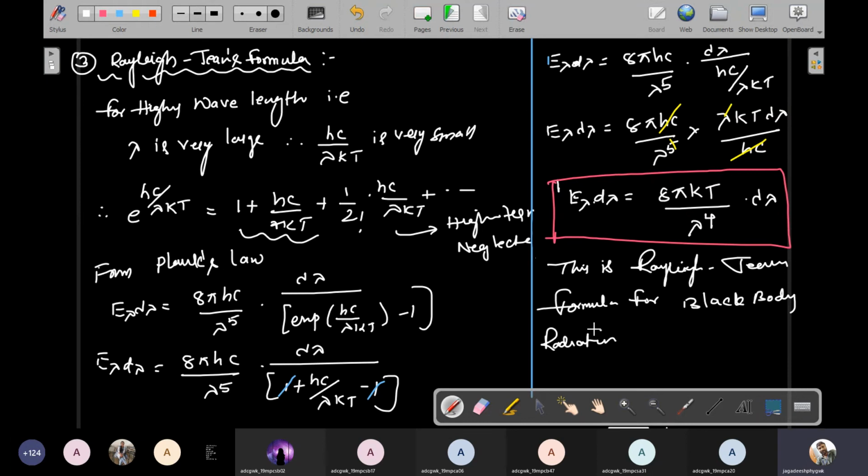Please note, everybody. This is Planck's formula.